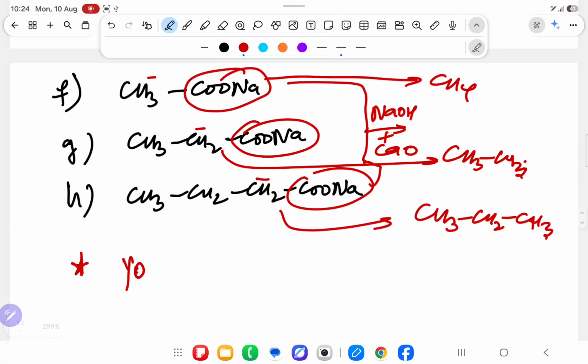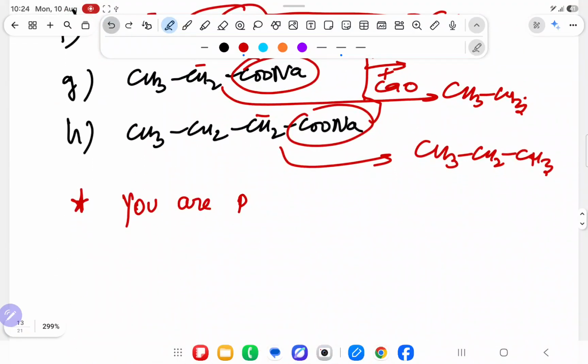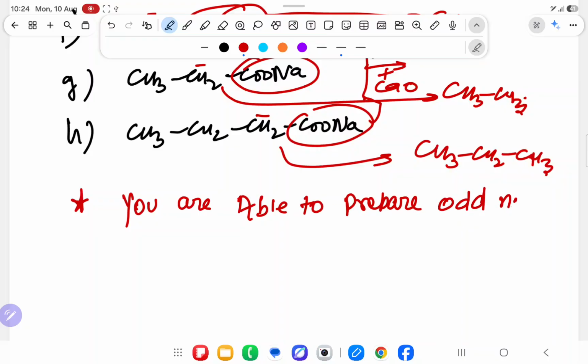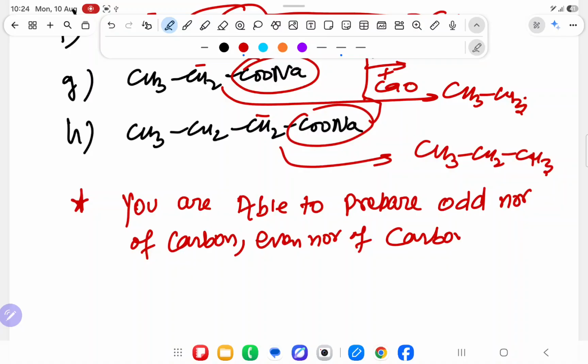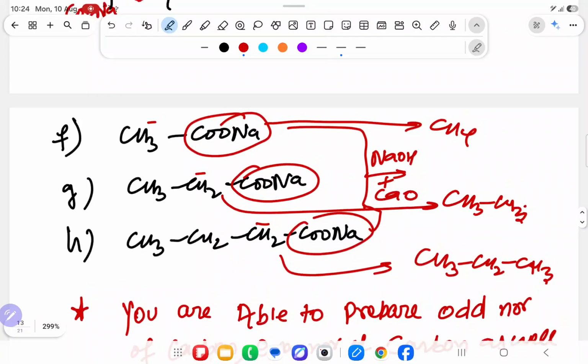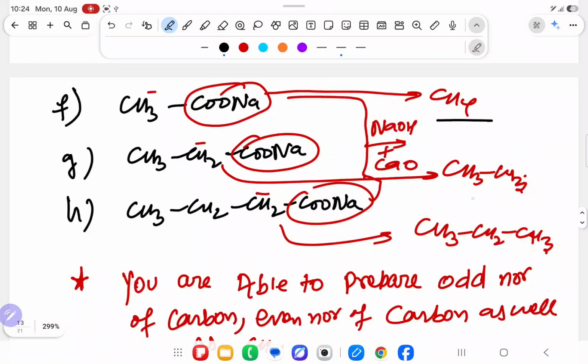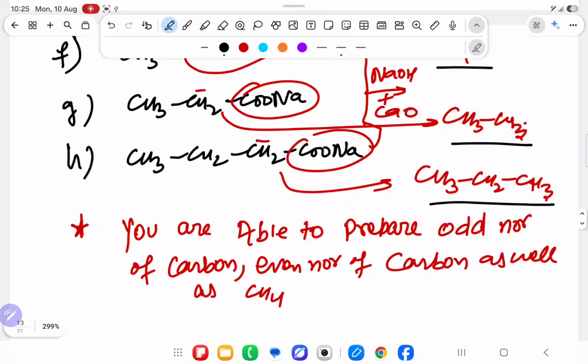Over here you are able to prepare odd number of carbon as well as even number of carbon as well as CH4. See, first reaction you are getting CH4, second reaction you are getting even number, third reaction you are getting odd number. It means what you will take before CONa, everything after removing CONa, you will get the final product.